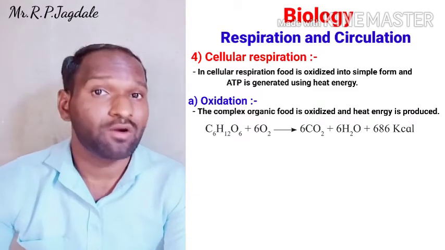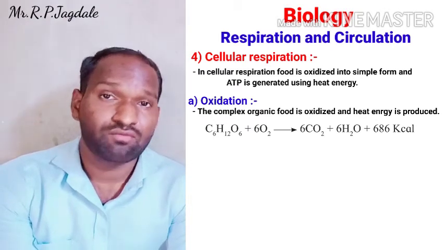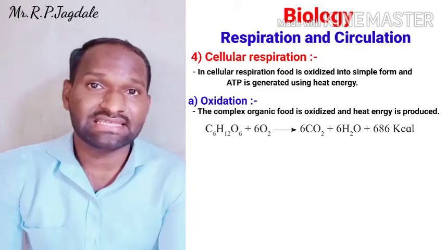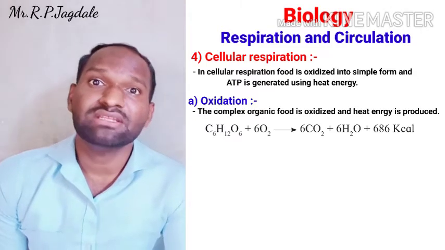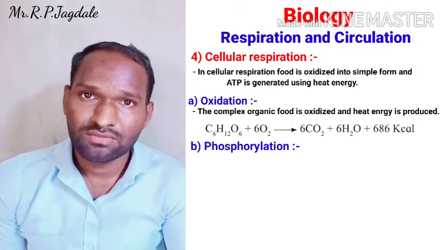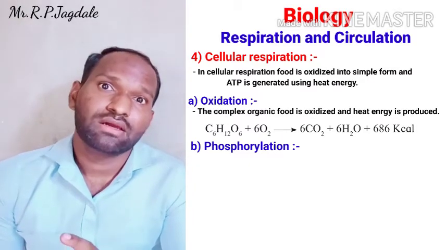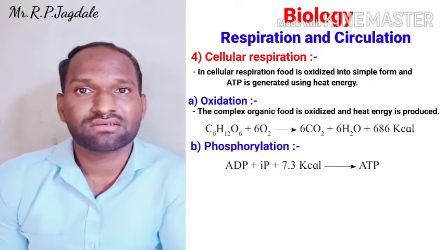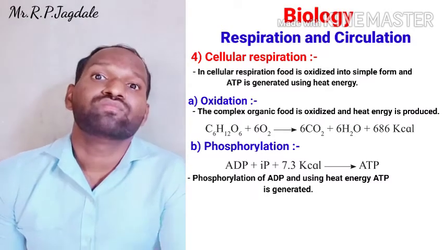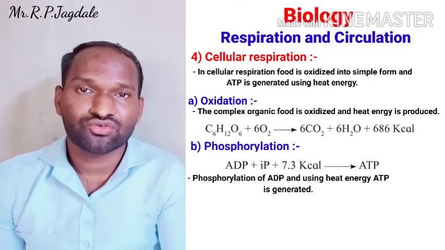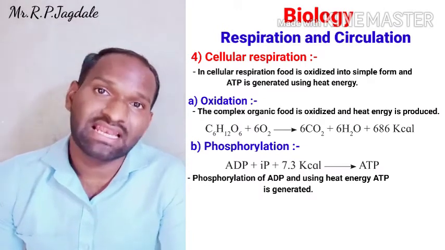Now here CO2 is formed. That's how CO2 is produced in the body. CO2 is formed, then water is formed, and some calories are produced. Heat energy is produced here. Now that heat energy is used in the phosphorylation process. In that, adenosine diphosphate is there, and phosphorylation of that adenosine diphosphate forms ATP, and at that time that heat energy is used. So the reaction is ADP plus Pi, that is inorganic phosphate, plus some calories, to form ATP.